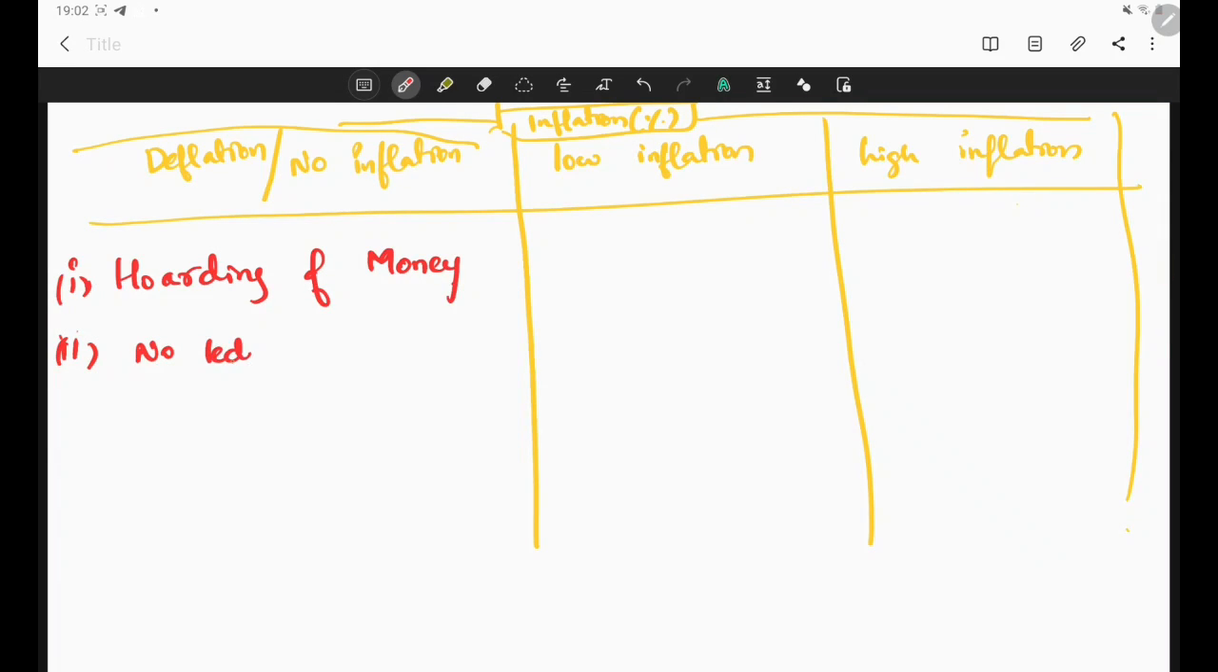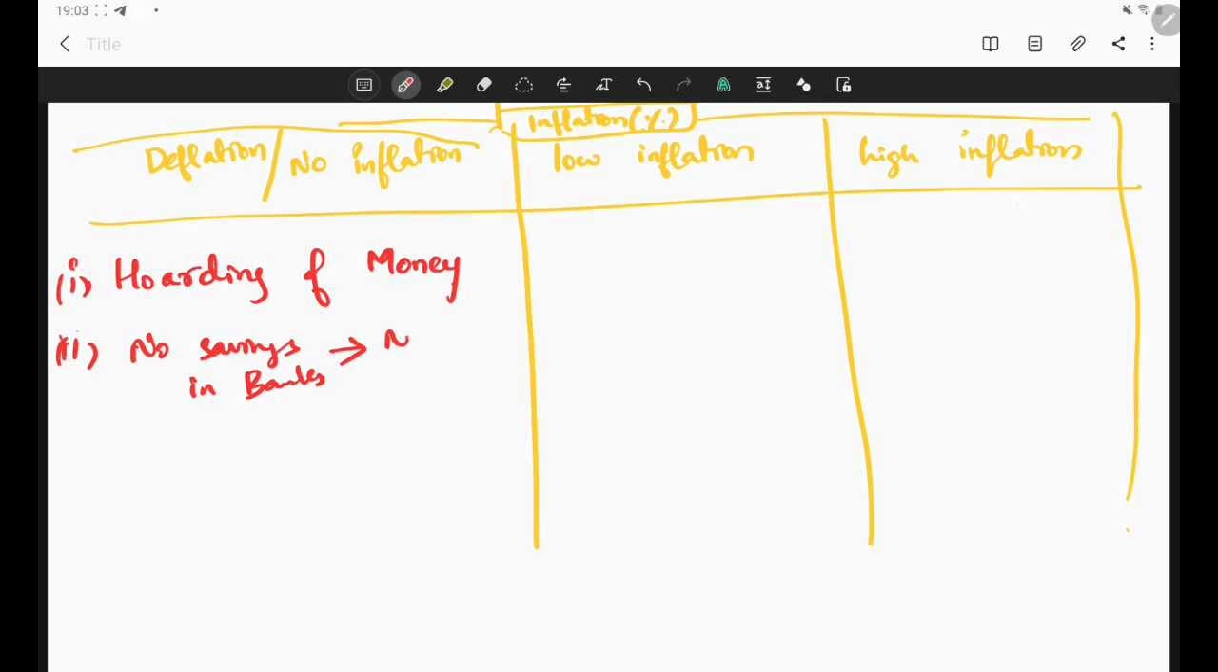When no lending happens, banks will not have money. When there is hoarding of money, there will be no savings. No savings in institutions, no savings in banks. So banks will not have money. When there is no money with banks, banks cannot lend to other people. Banks cannot lend to companies. Banks cannot lend to new establishments.